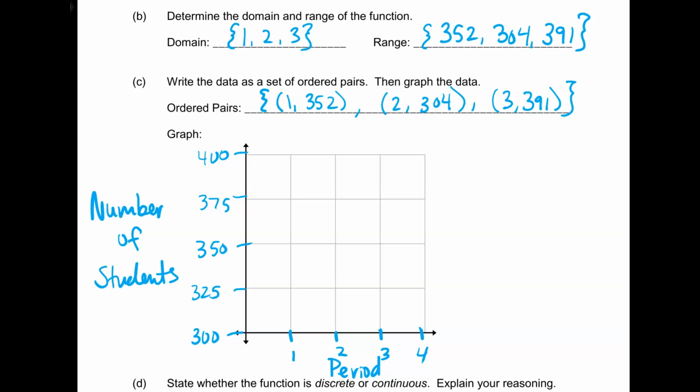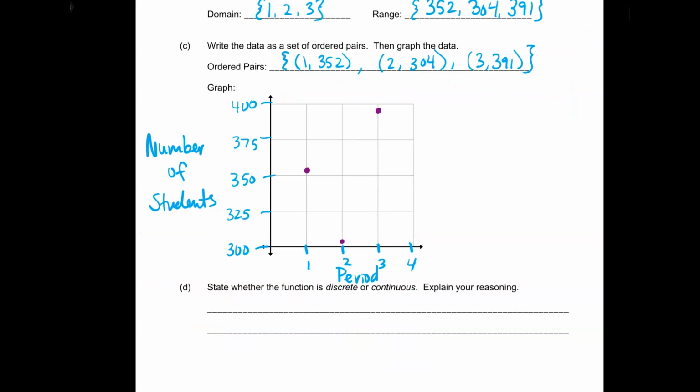Super impressed. Okay. Period 1, I go to 352, which is about right here. Period 2, 304, which is right above 300. And then period 3 is at 391, so it's really close to 400. Okay, and then we can talk about whether this is discrete or continuous.